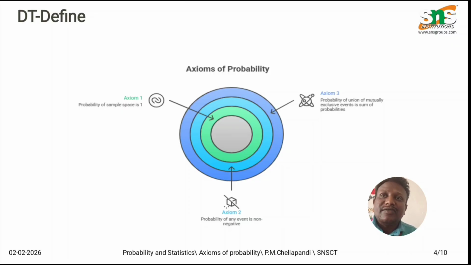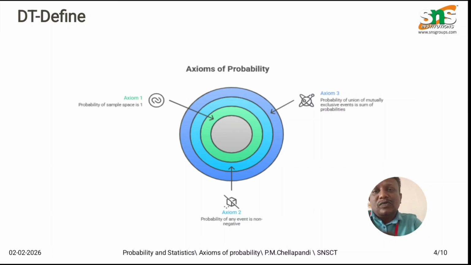For example, the probability of rain tomorrow may be 0.5 or 0.2 or 0.3, whatever it is, but it will never be minus 0.3. Another example, the probability of getting 6 on a die: definitely there must be some answer, but never minus 1. So the minimum probability is 0.